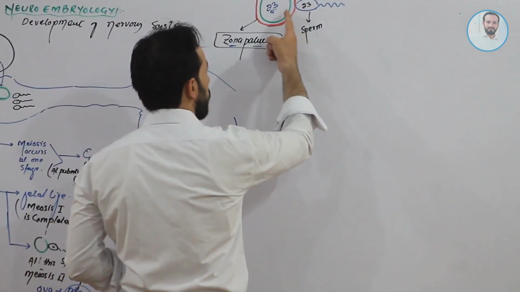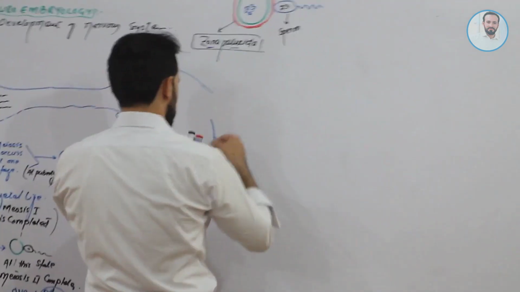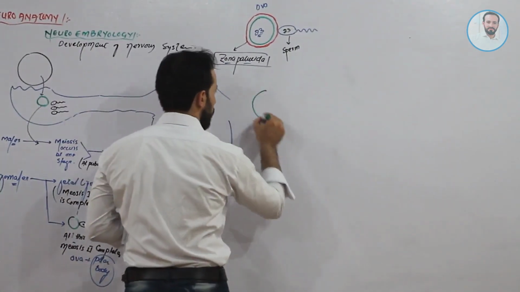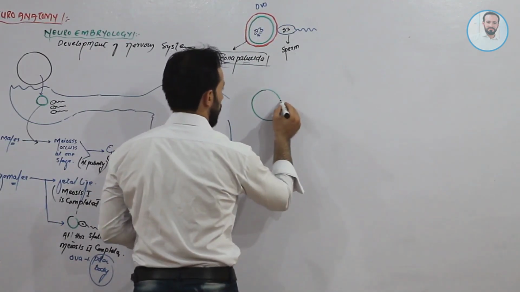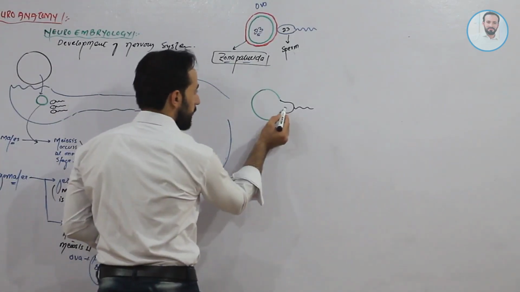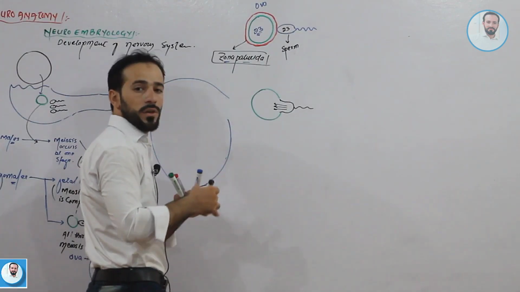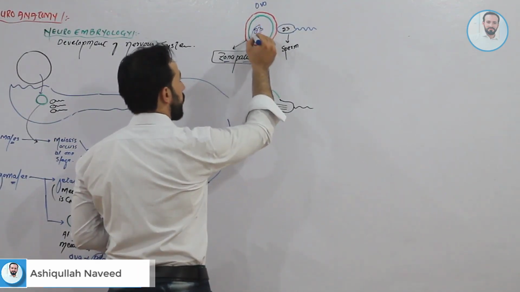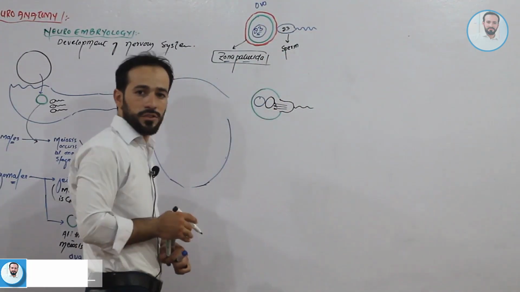So when this sperm comes in contact with the ova, what happens? Let me show you in this diagram. For example, this is the ova and it came in contact with the sperm. The sperm will release its nuclear contents into this ova, right? For example, this was the nucleus of the ova and this was the nucleus of the sperm.